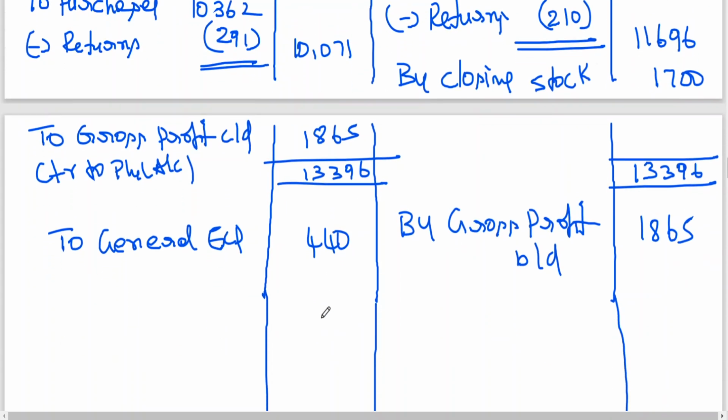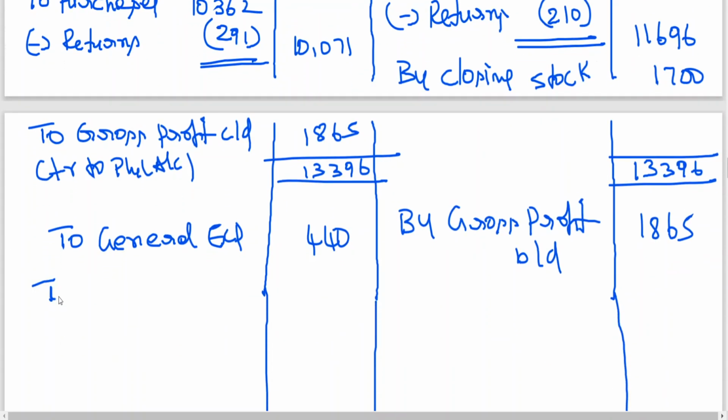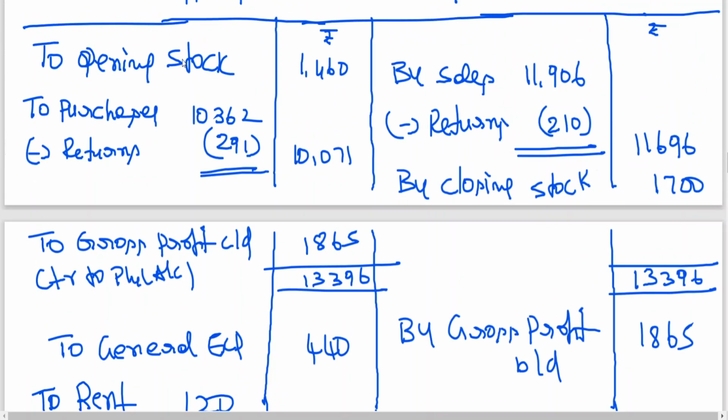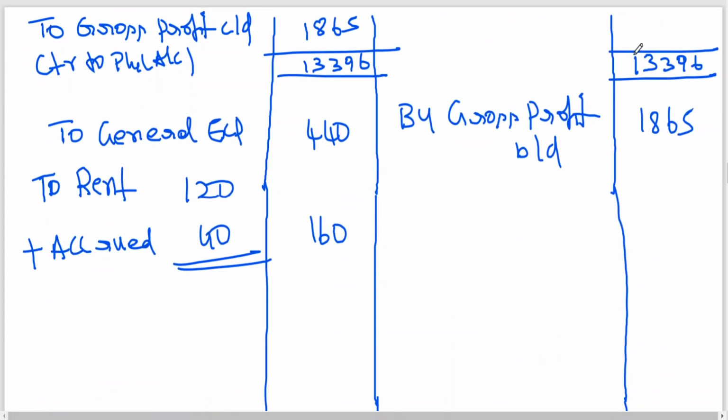To rent 120, add accrued 40. I have already told you the format. Inner column you should draw for showing the calculation. Particulars, debit, credit: left hand side debit, right hand side credit. Don't forget these basic things.